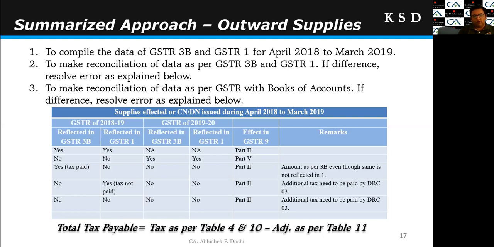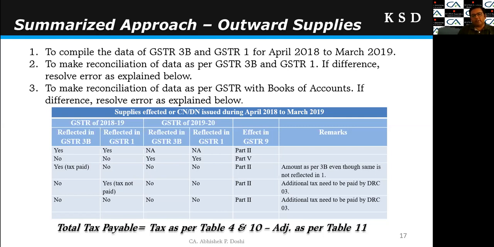So first of all, the category of transactions which are reported in GSTR 3B and GSTR 1 of 18-19. Both are reported, right? So I have correctly reported transactions in 1 and 3B for 18-19. Then there is no impact in 19-20, and the same will be reflected in part 2, that is table 4 or 5 of the GSTR 9.